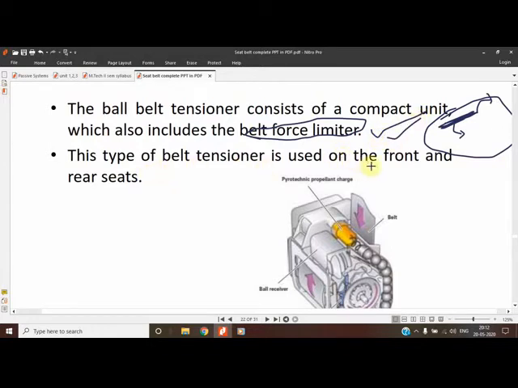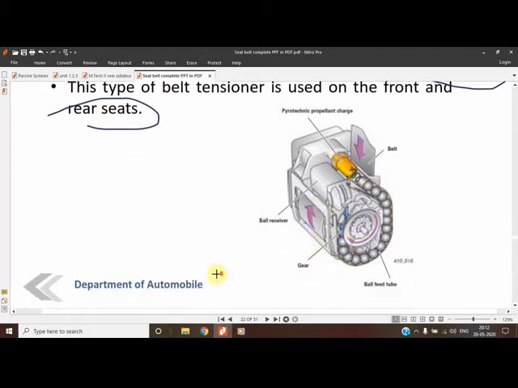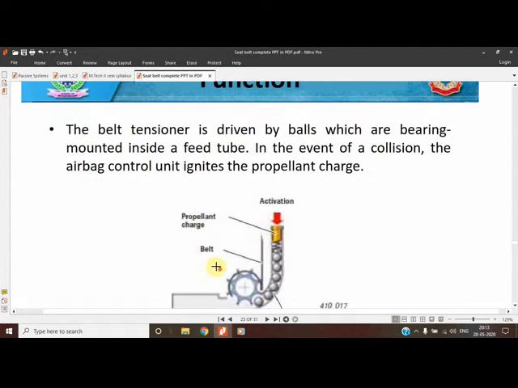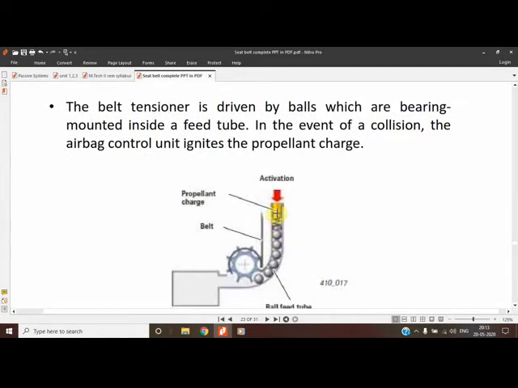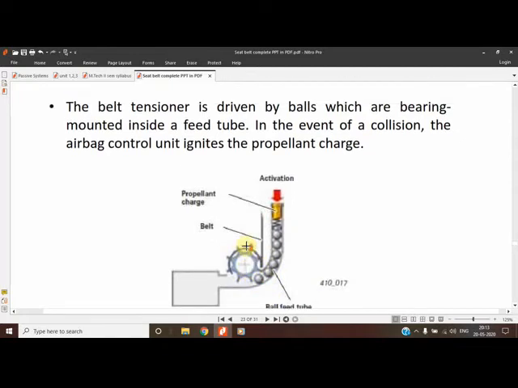This type of belt tensioner is used on both the front and rear seats. And the mechanism you can see, this is the propellant. As the propellant gives gas, the ball moves. And when the ball moves, it rotates the gear. And with the gear, the belt is wrapped and the belt retracts. So the mechanism is being shown, the activation you can see. The gas propellant charge, the gas has generated and the ball will move, and during the movement the ball will move this gear.